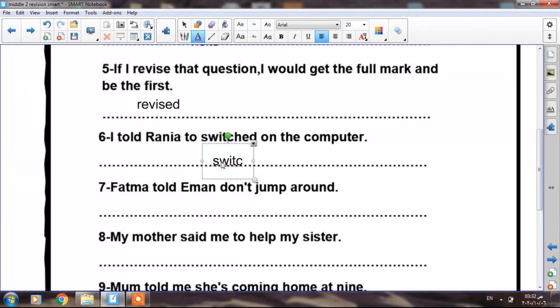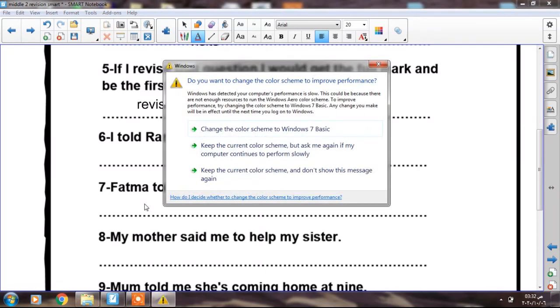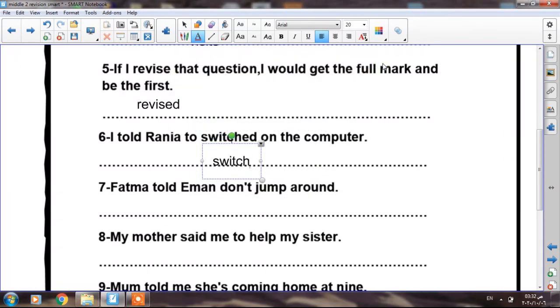Okay, the next one, number 7. Fatma told Iman, don't jump around. She told Iman not to. Okay, because don't jump around has to be between brackets because it's a direct speech. But when I say Fatma told Iman, it's a reported speech. So I have to say Fatma told Iman not to jump around. Not to jump around instead of don't jump around.